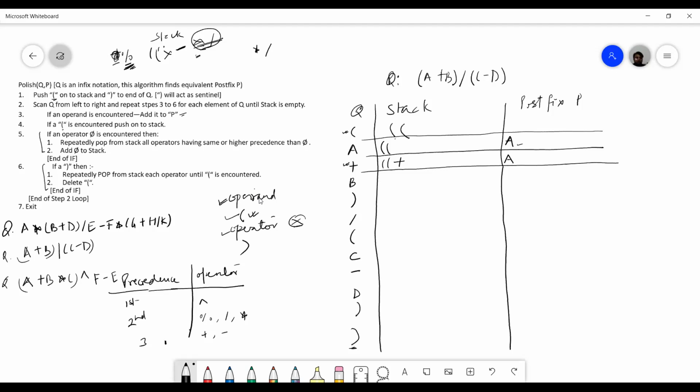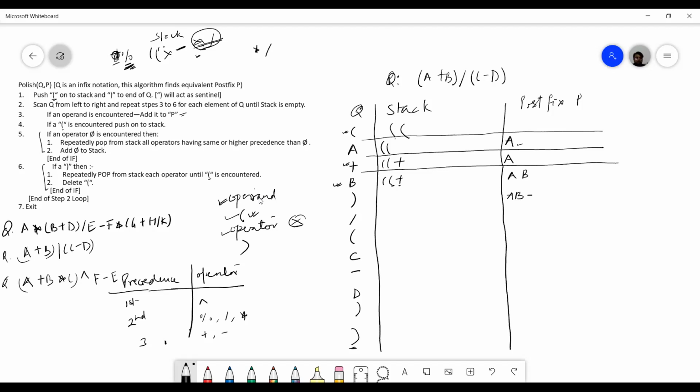Class? Yes, sir. Okay, see, we are solving one by one. You did them in the example itself. Just wait. So then I got an operand. When you get an operand, you add it to postfix. Then we got a right parenthesis. When you get a right parenthesis, you pop all the operators till you get a left parenthesis. Till the left parenthesis, I have only plus.